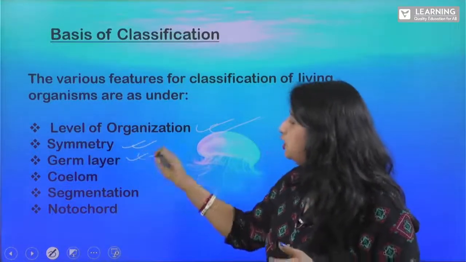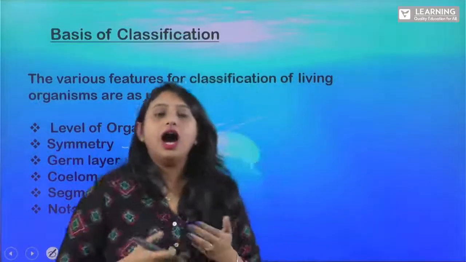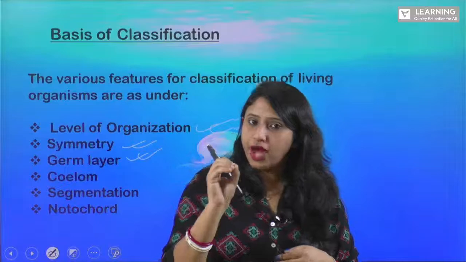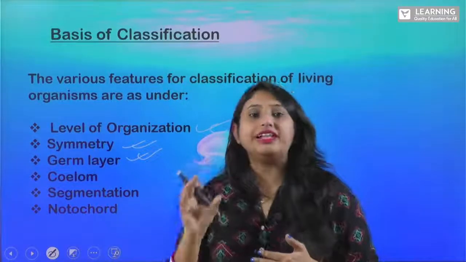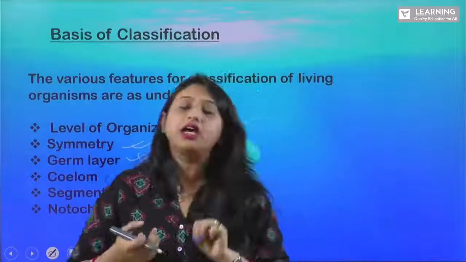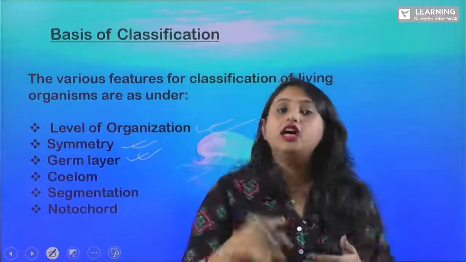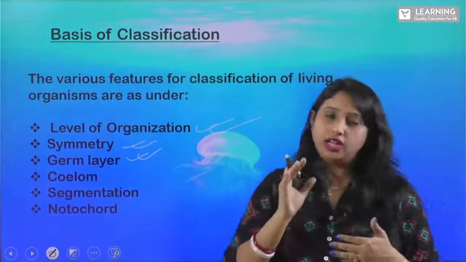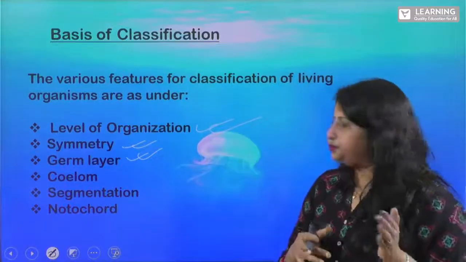Next is your germ layer. So, what is this germ layer? These germ layers are present in the embryo. During the development of your embryo, the germ cells are being formed. These germ cells have got 3 layers, right? So those layers are called your germ cell layers. So depending on these germ cell layers, we can classify the animals too.